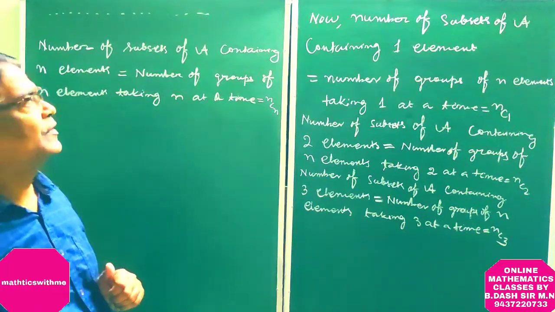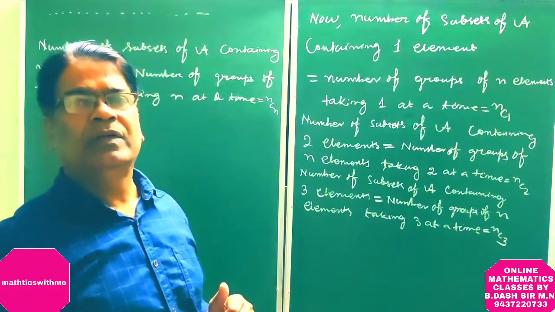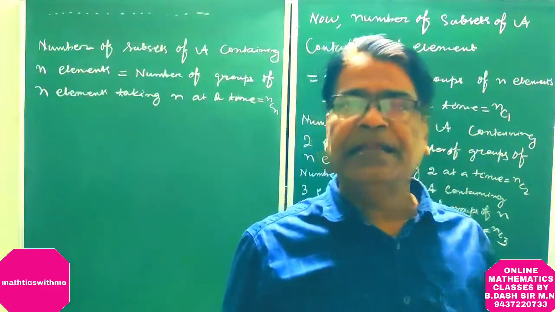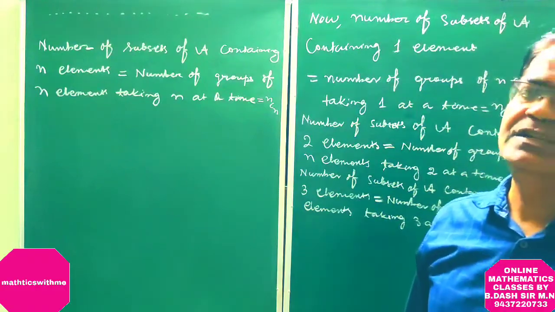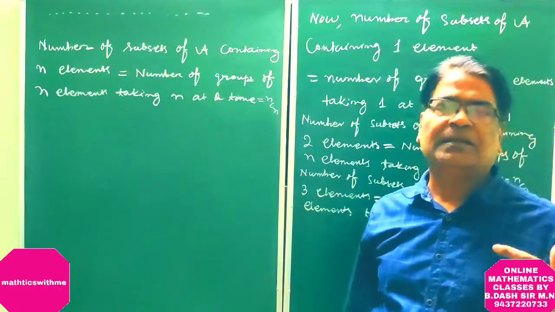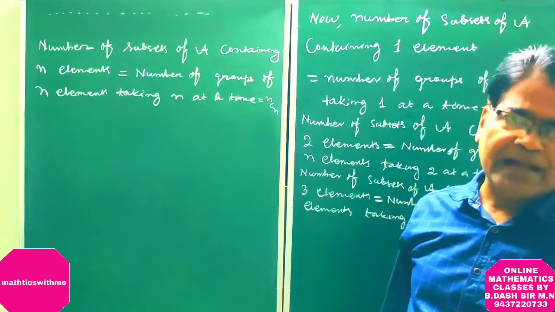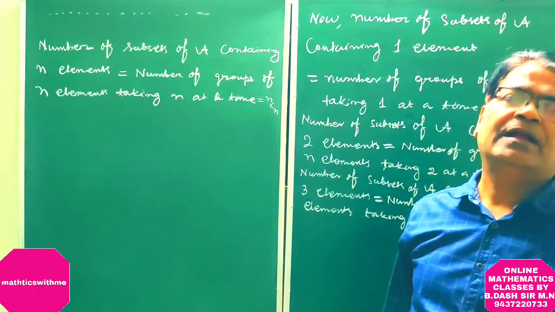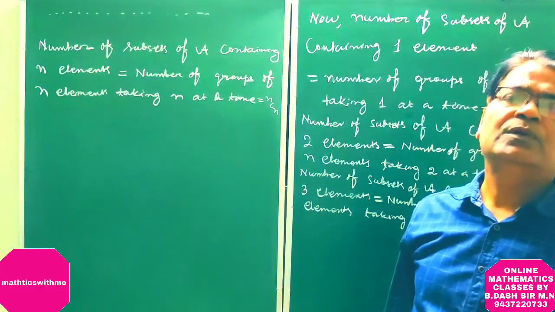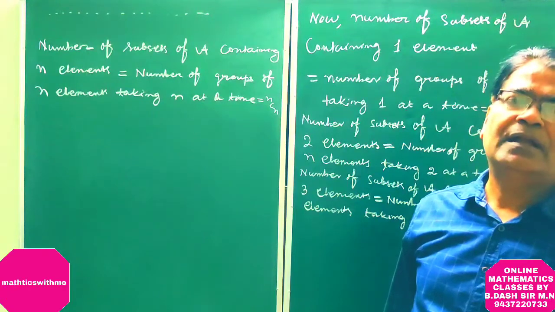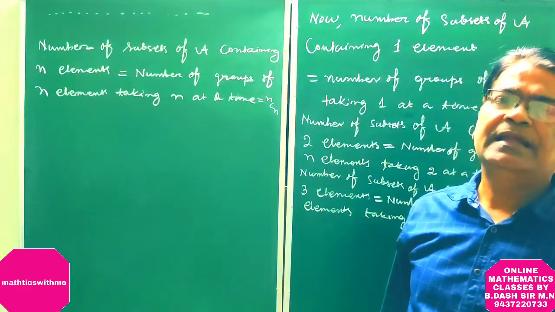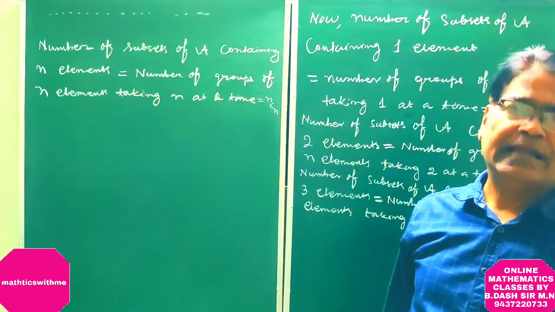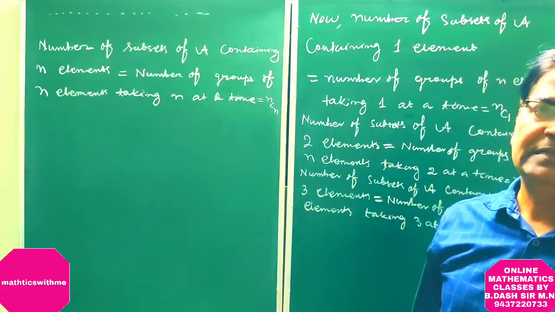Number of subsets of A containing 0 elements is equal to nC0. Number of subsets of A containing 1 element is nC1. Number of subsets of A containing 2 elements is nC2. Number of subsets of A containing 3 elements is nC3. Likewise, number of subsets of A containing n elements is equal to nCn.